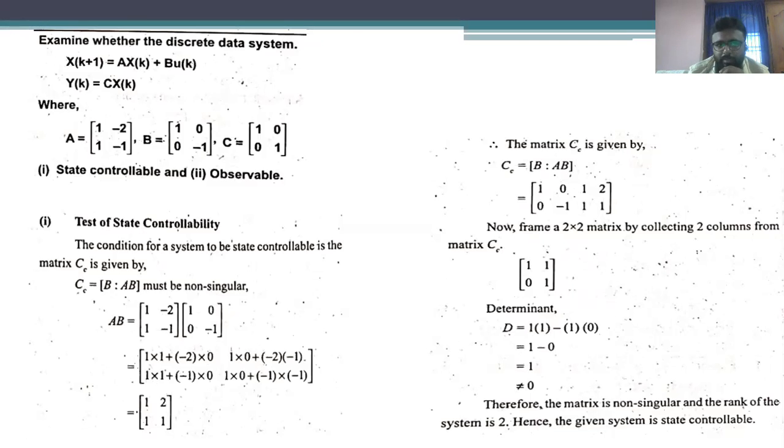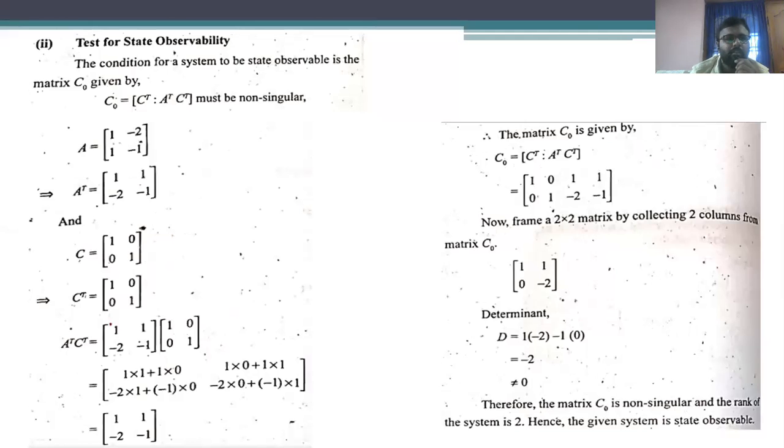In a similar fashion, we are going to test for the observability. So the size of the matrix is 2 by 2. Therefore, the observability matrix is obtained as [C transpose, A transpose C transpose].